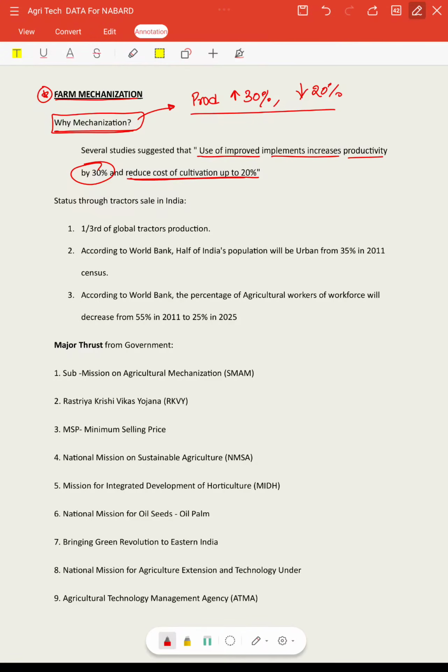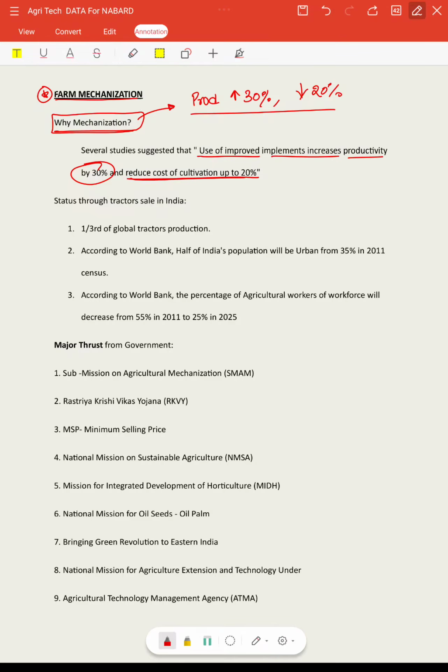So there is a necessity to increase. We can't expand the land area, so the only possible way is to increase productivity by adopting farm mechanization.